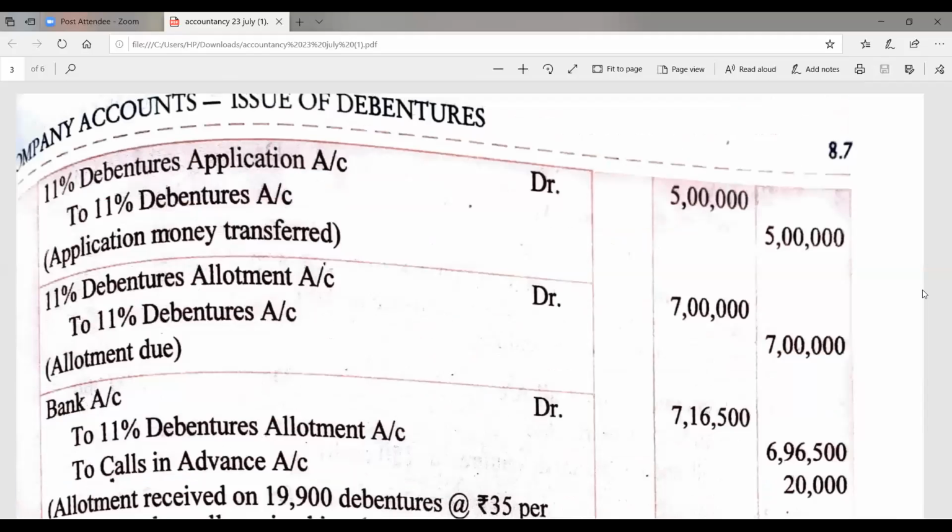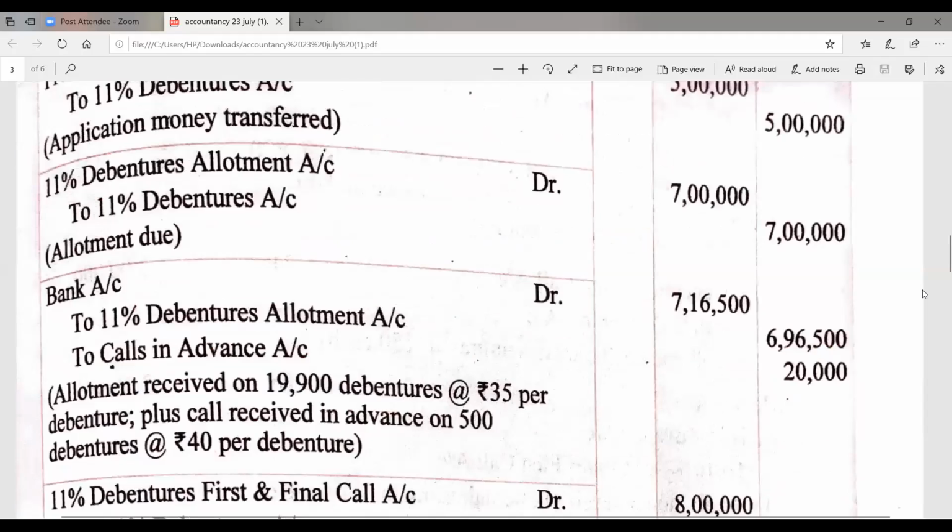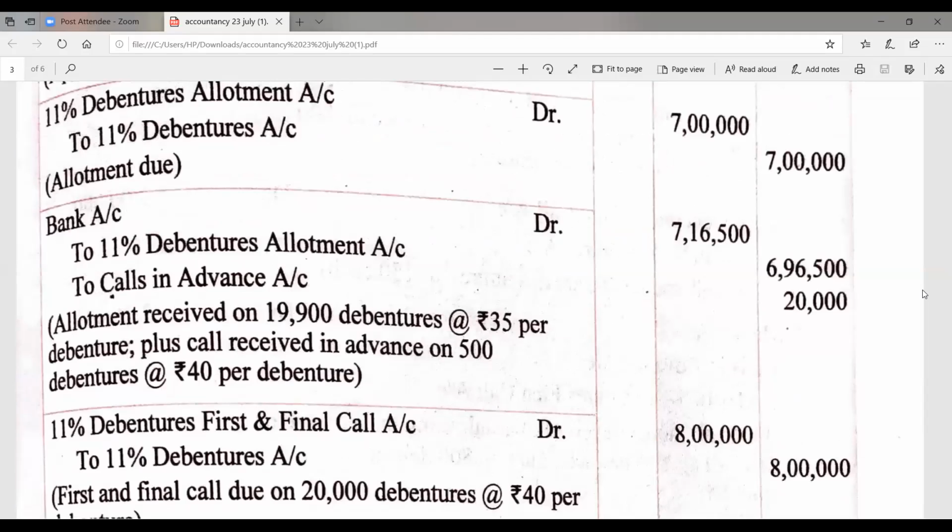Now, at the time of receipt of debenture allotment, the entry will become bank account debit, debenture allotment account debit to calls in advance. It means allotment money has been received on 19,900 debentures, 35 rupees per debenture, plus calls in advance. As there are 100 debenture holders who have not paid the money, while the 500 debenture holders paid the money in advance.